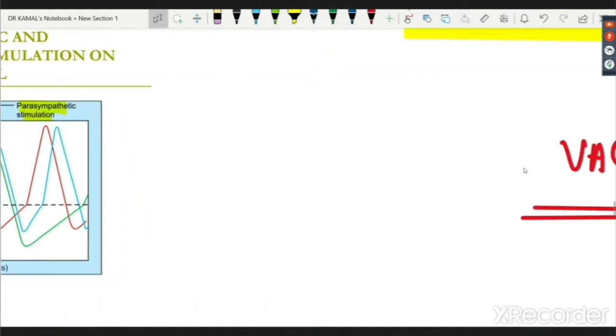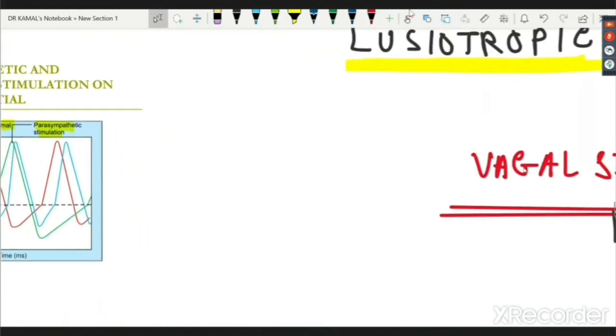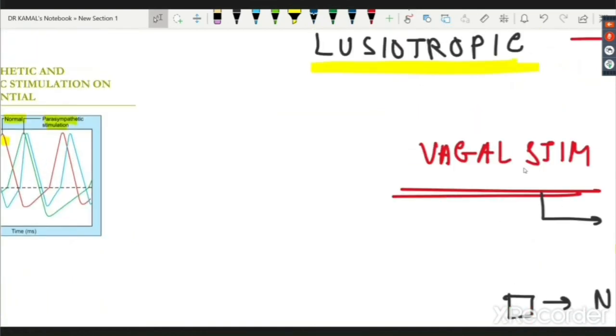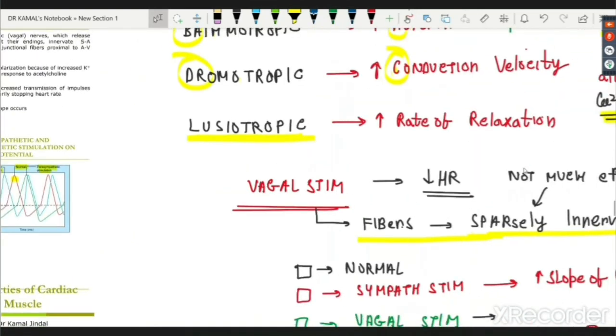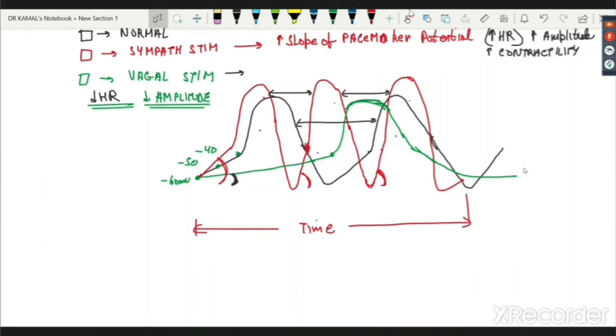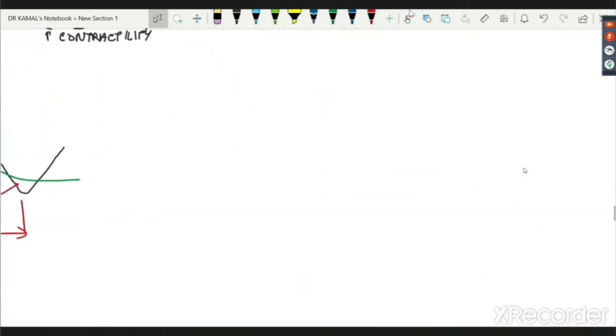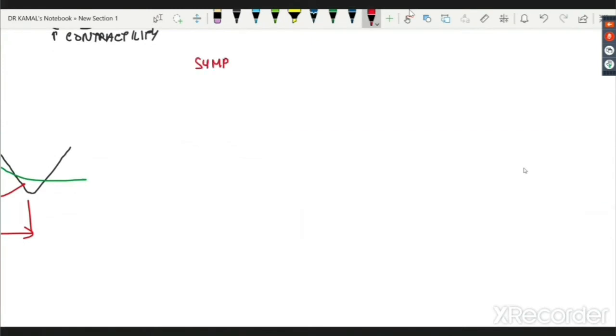Let us discuss the molecular mechanisms for the same. Why is it showing such effects which we have just discussed? So let's discuss the molecular mechanism. Very quickly we'll run through the molecular mechanism, very important.